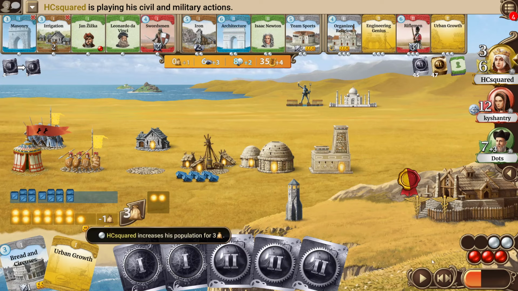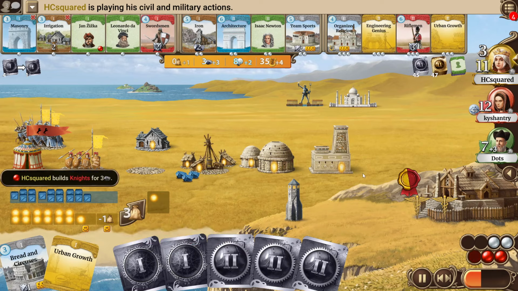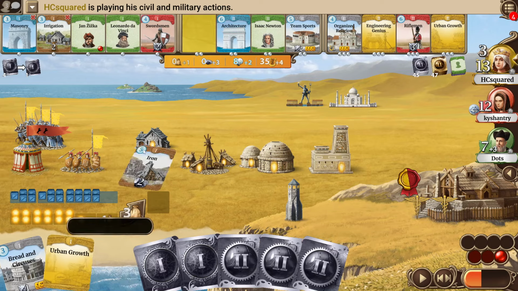HCsquared will now go for increasing his population. Let's see if he will rebuild his farm immediately, and also let's see if he will grab the iron or if he's just waiting for coal, or of course the Suez Canal. I think maybe that could be the right choice actually. He goes for another knight first. Goes even for another knight, so yeah, a bit unfortunate for him.